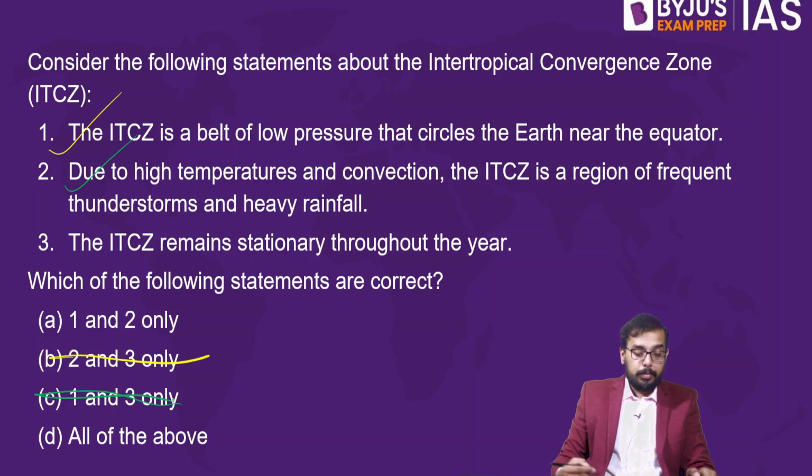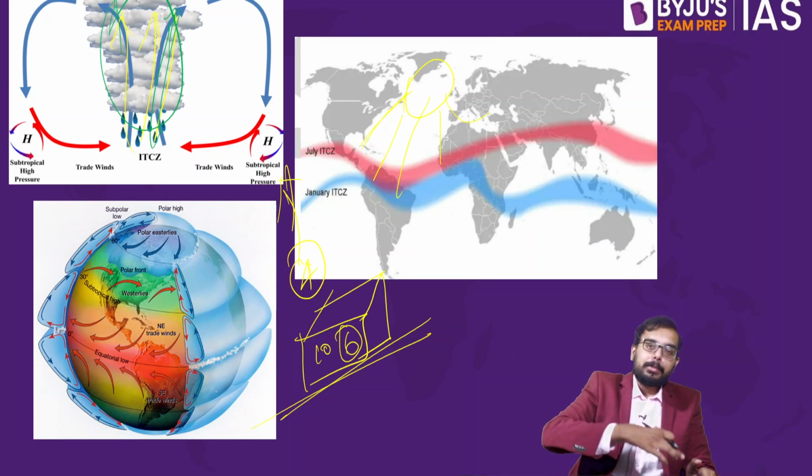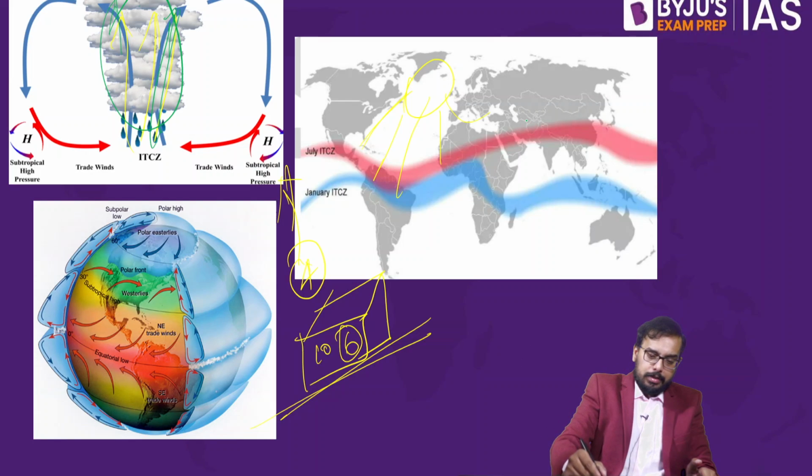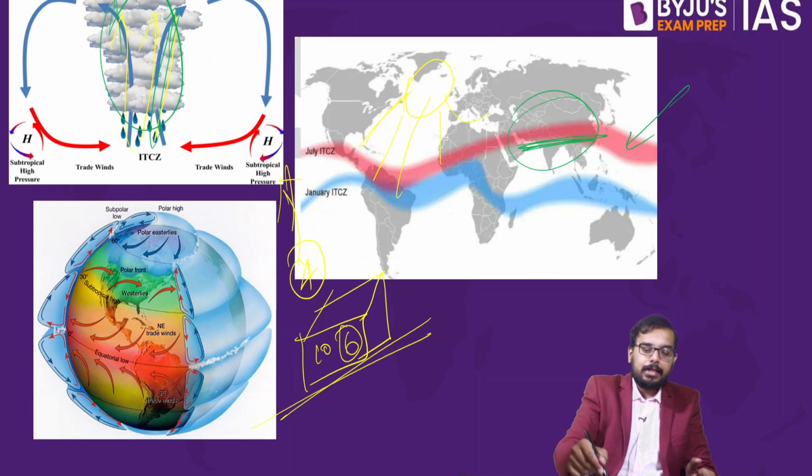So what about statement number 3? ITCZ remains stationary throughout the year. Is it true? Does ITCZ remain stationary? No. ITCZ tracks the movement of the sun. ITCZ keeps moving. If you see this diagram, this is in July, in your monsoon season. Now somewhere around May, the ITCZ would be over the Madhya Pradesh, UP belt. So this is the current ITCZ.